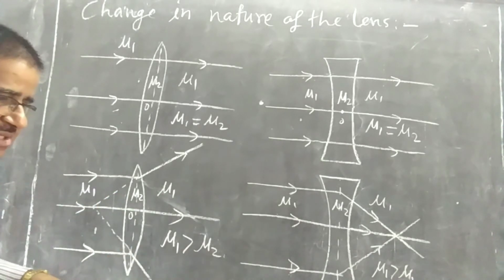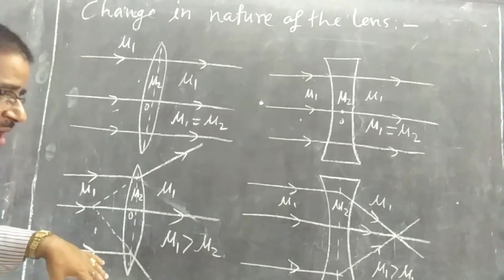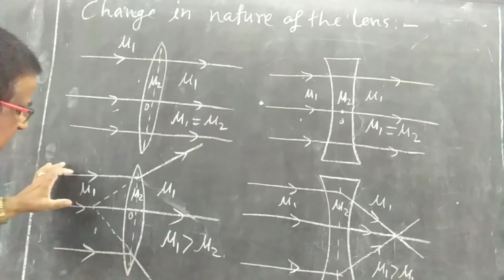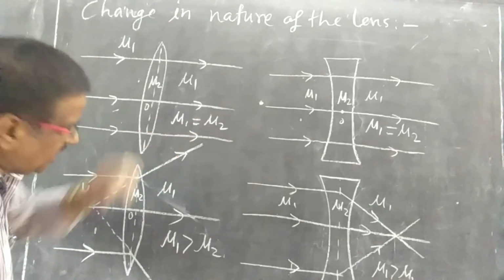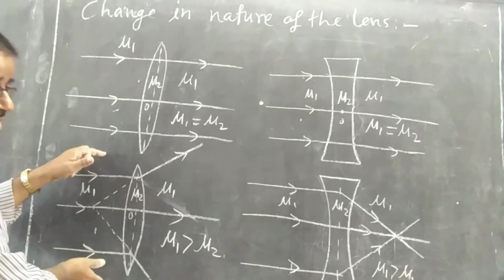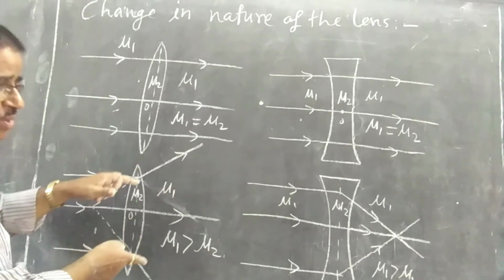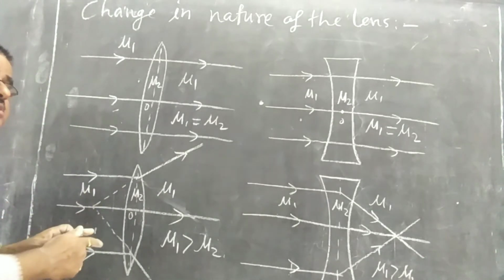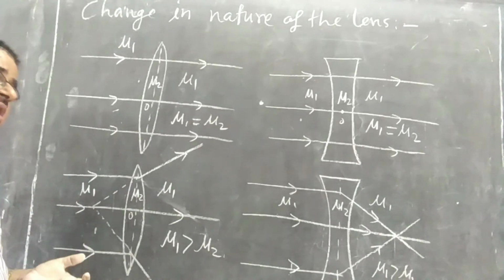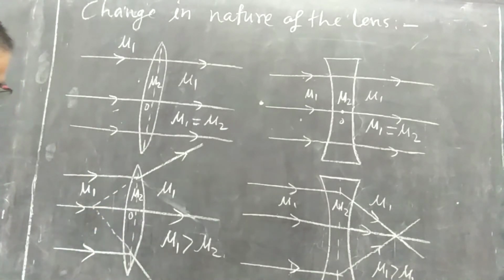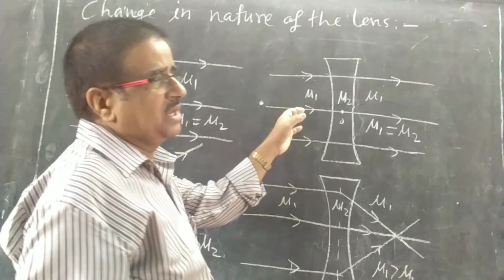As previously in this lecture I have told, it is converging. How is it converging? Draw like that. You will see that the light ray falling on it will diverge. So here the converging nature of the convex lens has changed into diverging nature. So my dear student, we are telling convex lens as converging. We are supposing that we are performing the experiment in air, that is why it is converging, but if you change the medium it will become diverging. A similar thing will happen here also.